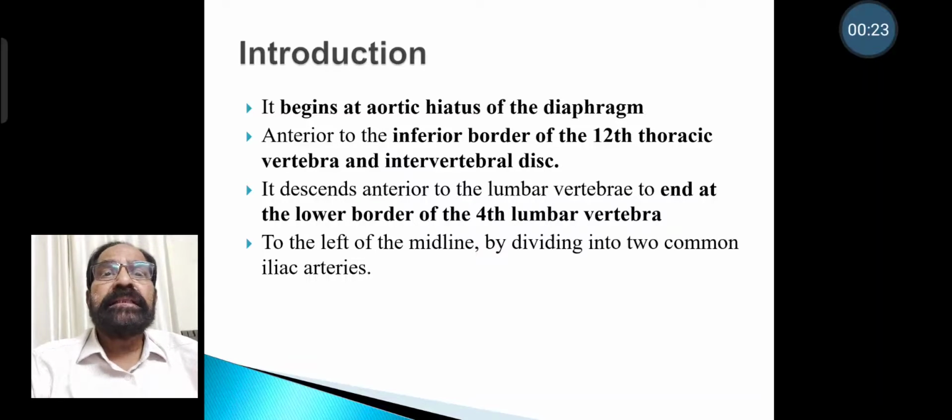Abdominal aorta begins at the aortic hiatus of the diaphragm. It is anterior to the inferior border of 12th thoracic vertebra and intervertebral disc. It descends anterior to lumbar vertebrae to end at the lower border of L4, to the left of midline, by dividing into two common iliac arteries.